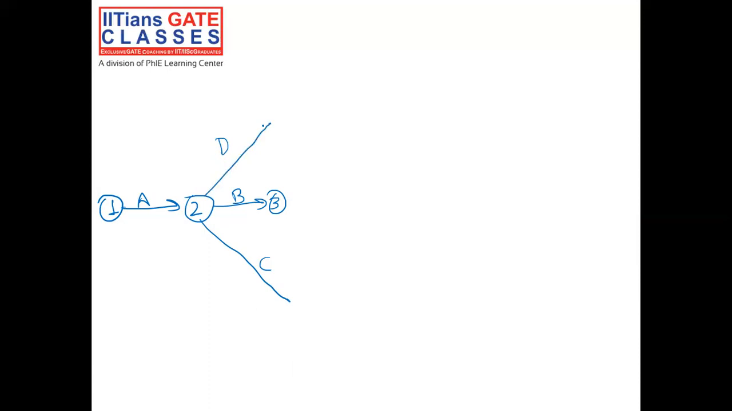Now for activity B, it is given that B is the predecessor of E, F, and G. So here we have activity E. Now activity G and F. Let's say this is activity F. Now comes the activity G. So B is the predecessor of G.